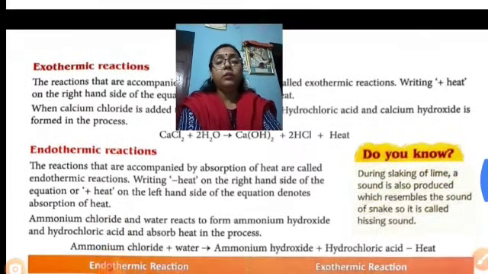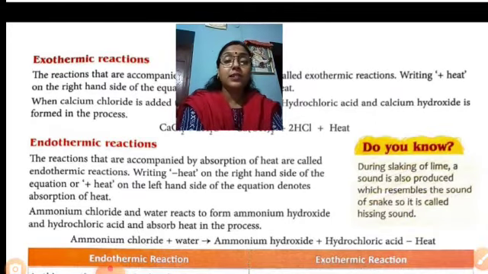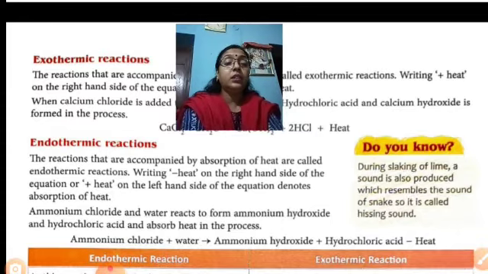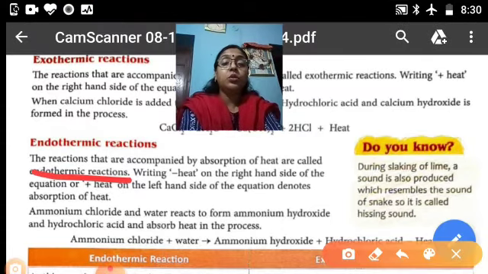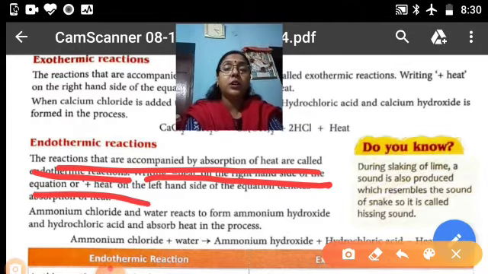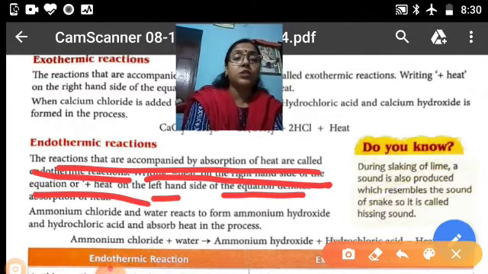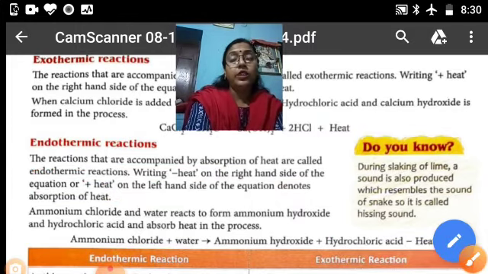Now endothermic. Endothermic means coming in. The reactions that are accompanied by absorption of heat are called endothermic. Writing minus heat on the right side or plus heat on the left side shows the absorption of heat. So endothermic means heat is absorbed and exothermic means heat is released.